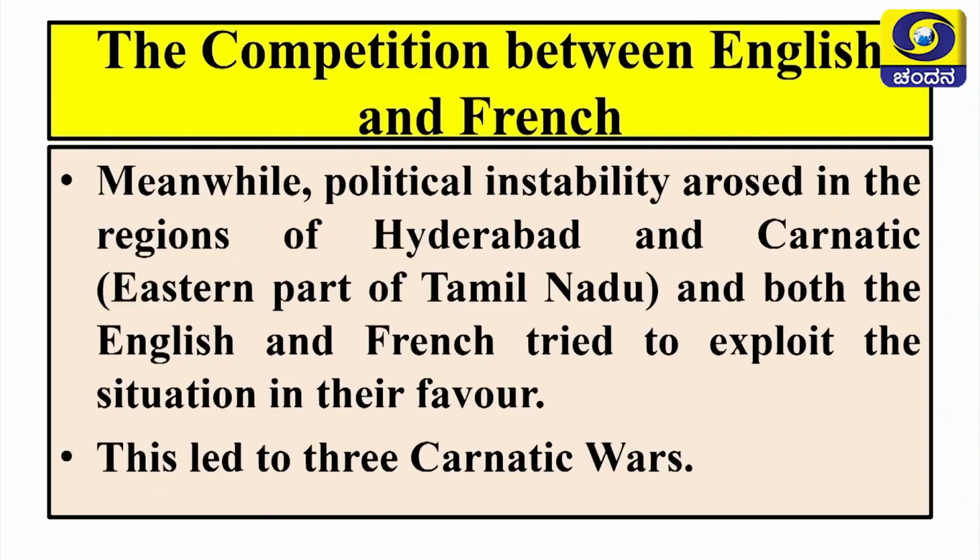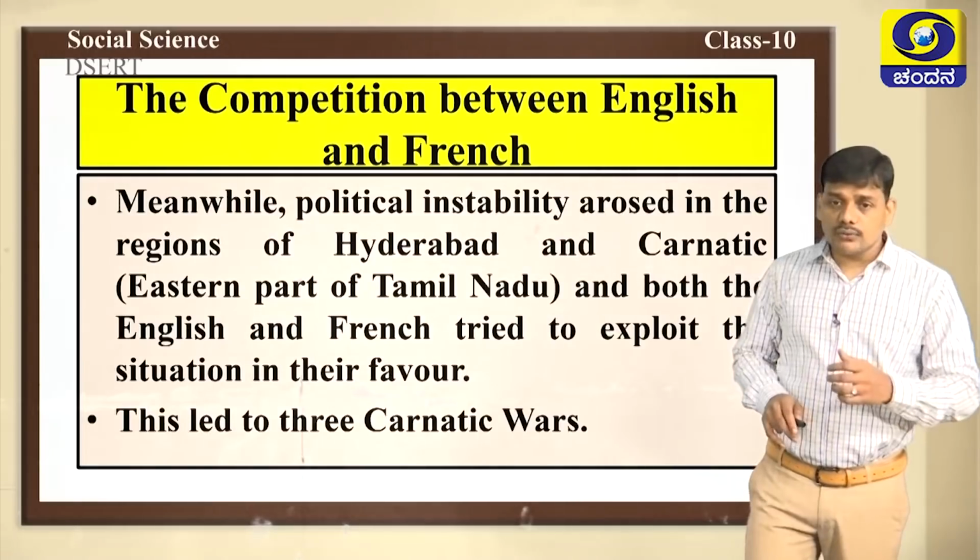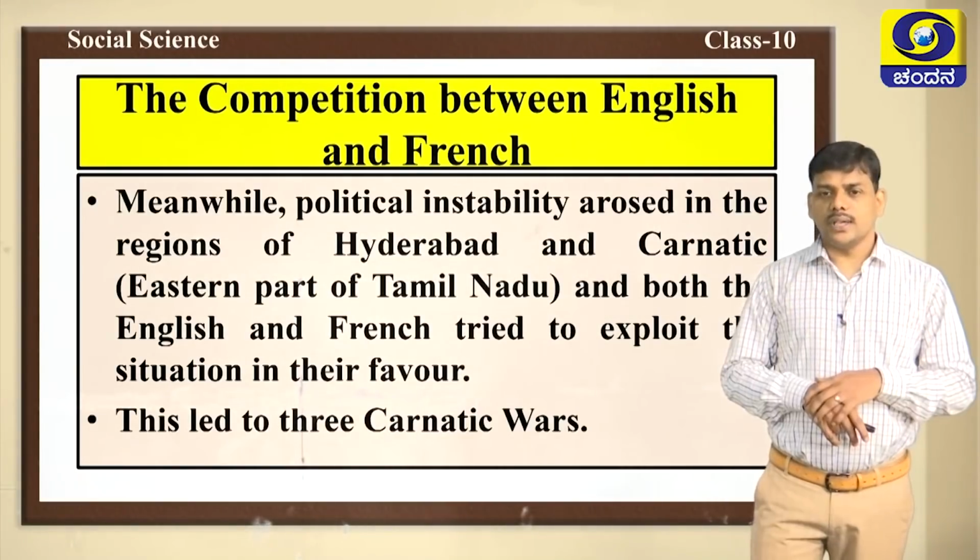Carnatic means the eastern part of Tamil Nadu, and both the English and French tried to exploit the situation in their favor. That means the political situation which took place in Carnatic and in Hyderabad were utilized by the English and the French for their favor.